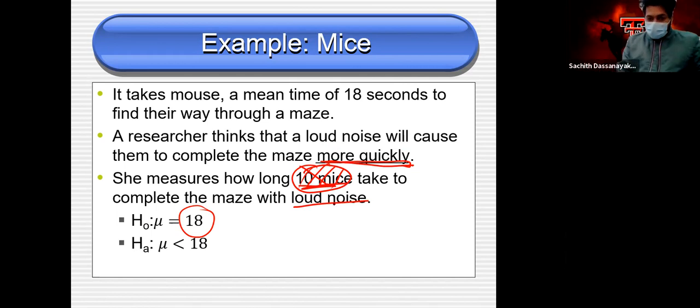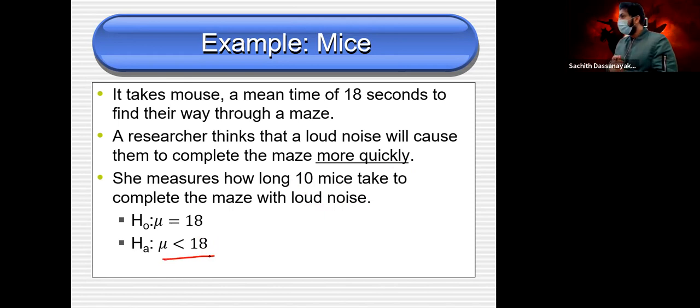So with loud noise, mice can find their way in less than this value. Not equal, simply less than. So without any problem, you can write the alternative hypothesis.